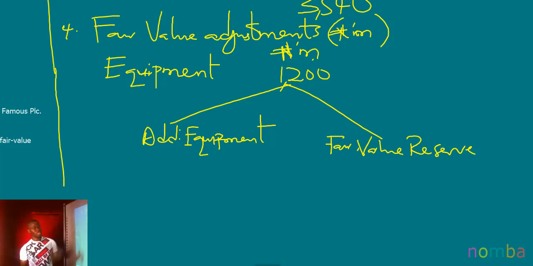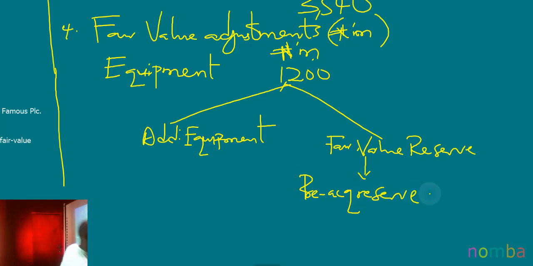Now, this equipment, we're going to add this value to the equipment. However, this fair value reserve is a pre-acquisition reserve because it's a reserve that is arising at the date of acquisition. Because this fair value adjustment was carried out at the date of acquisition, therefore, this fair value reserve is a pre-acquisition reserve, which will be cancelled out on consolidation. Because pre-acquisition reserves are not consolidated. They are cancelled out against the purchase consideration. You will see it when we get there.